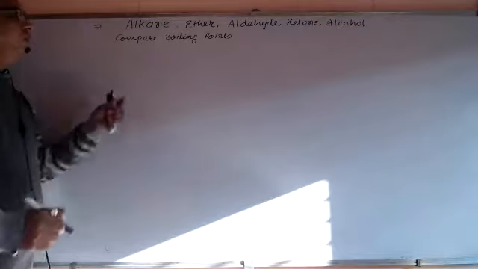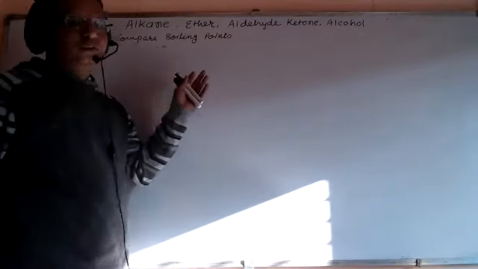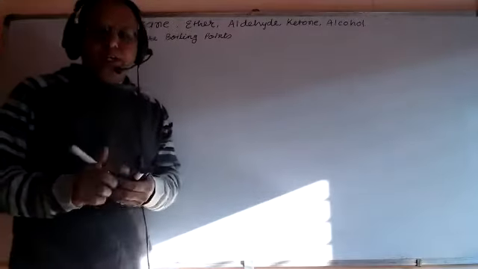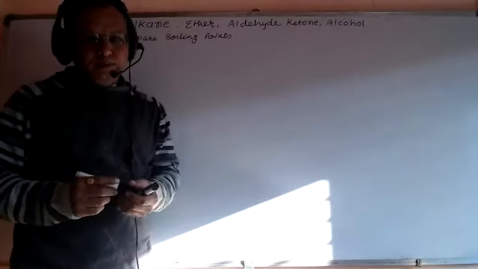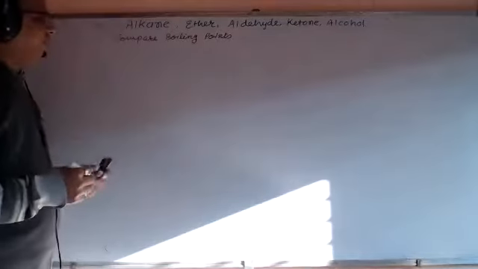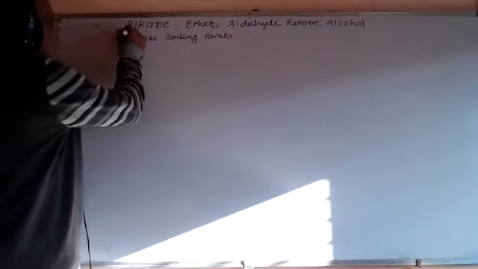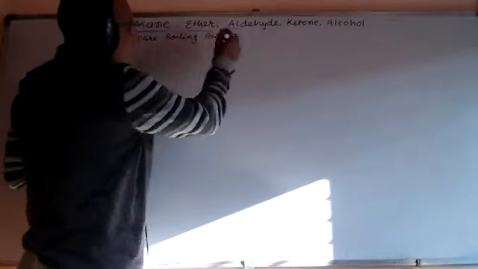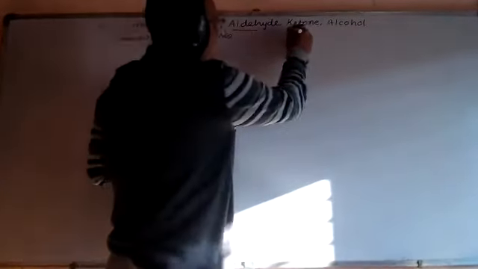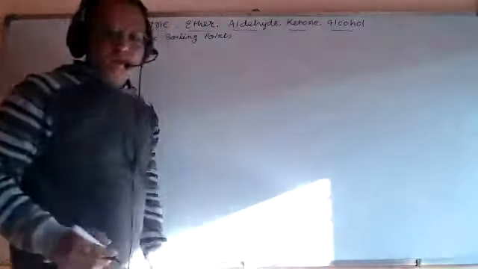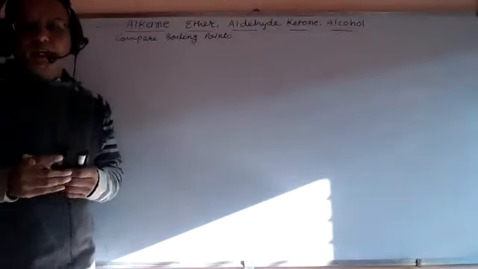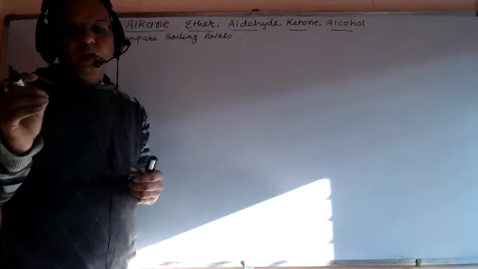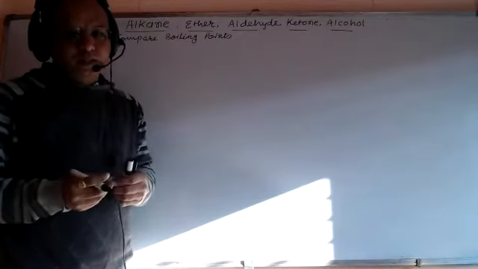So, comparison of boiling points of different functional groups as per their molecular masses. We are considering here a few functional groups: alkane, ether, aldehyde, ketone, and alcohol. What is the difference in their boiling points if we consider compounds having almost similar molecular masses?